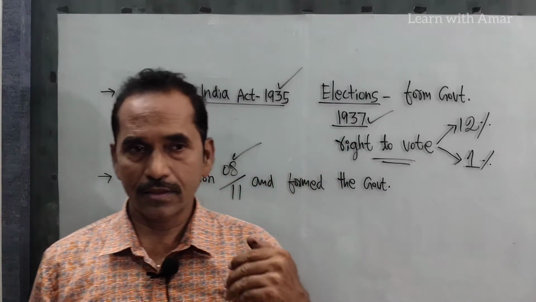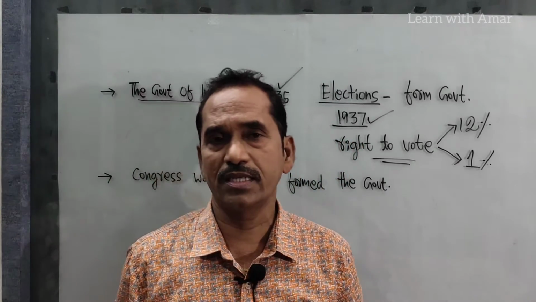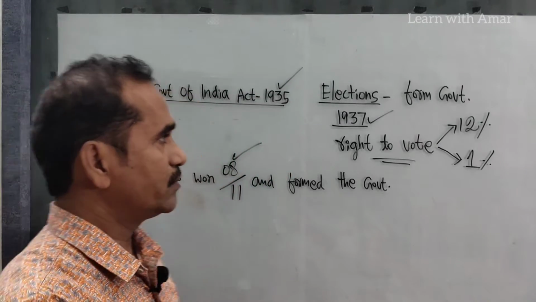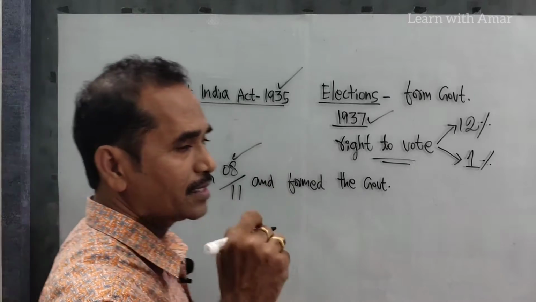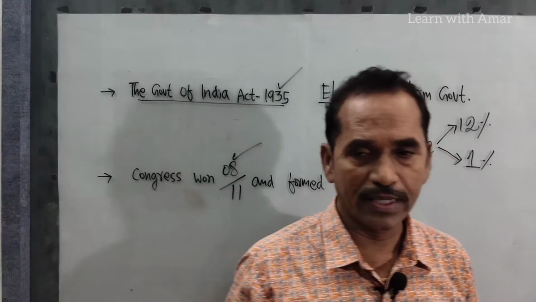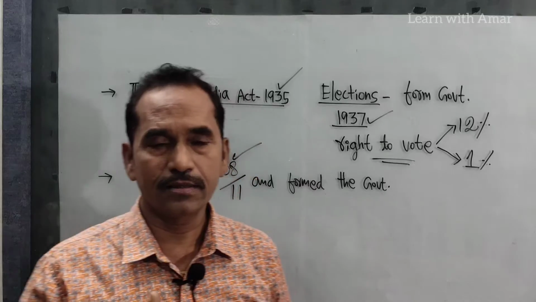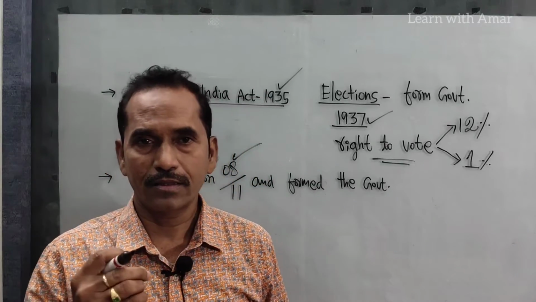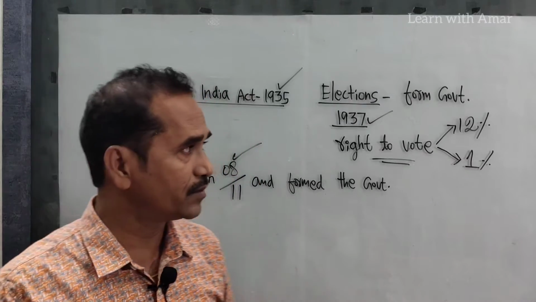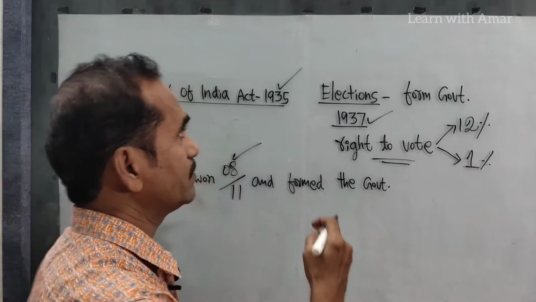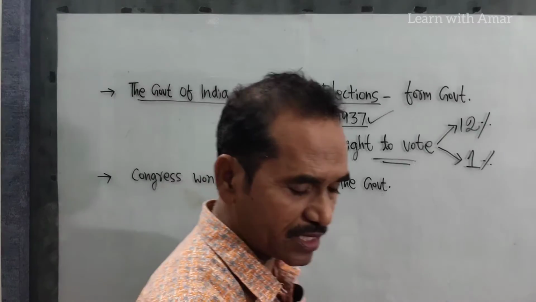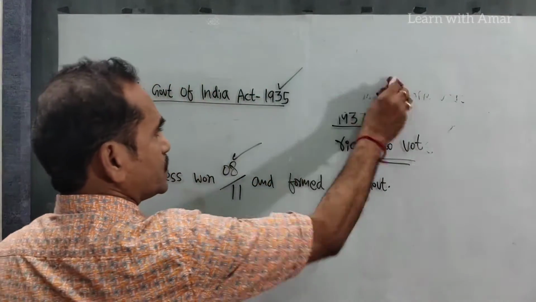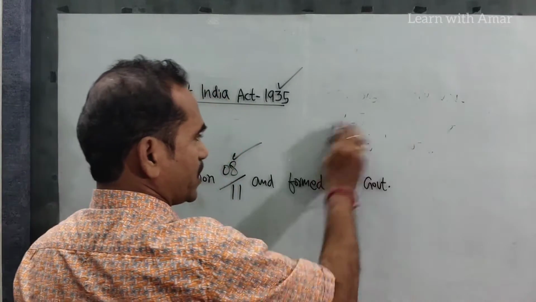Now, what was the political situation in England? There were 2 parties. The government was led by the Conservative Party. The Prime Minister of England at that time was Winston Churchill, who belonged to the Conservative Party.